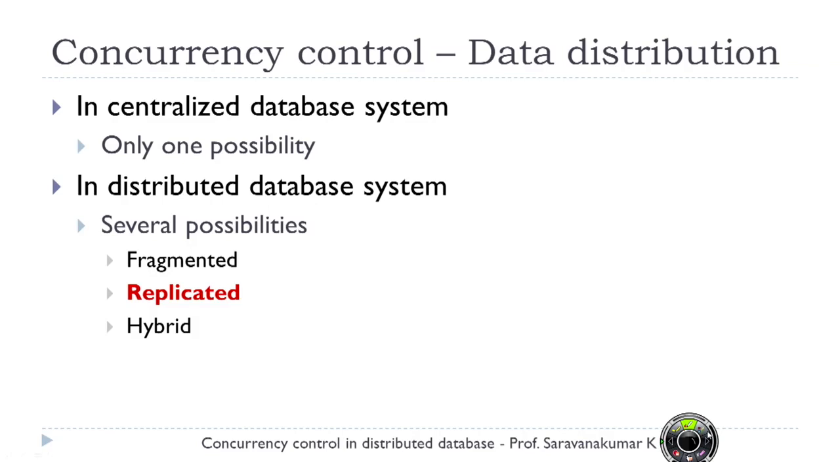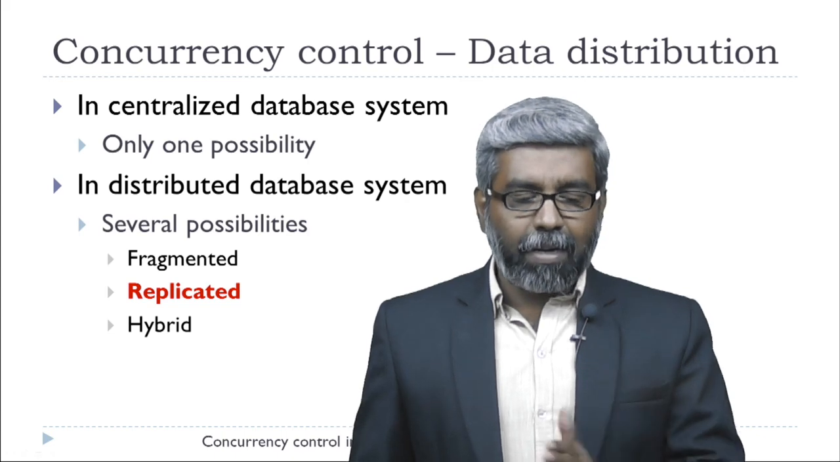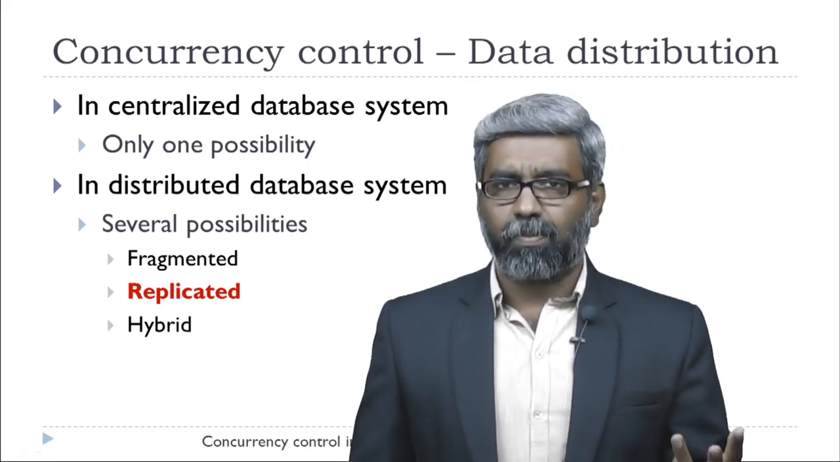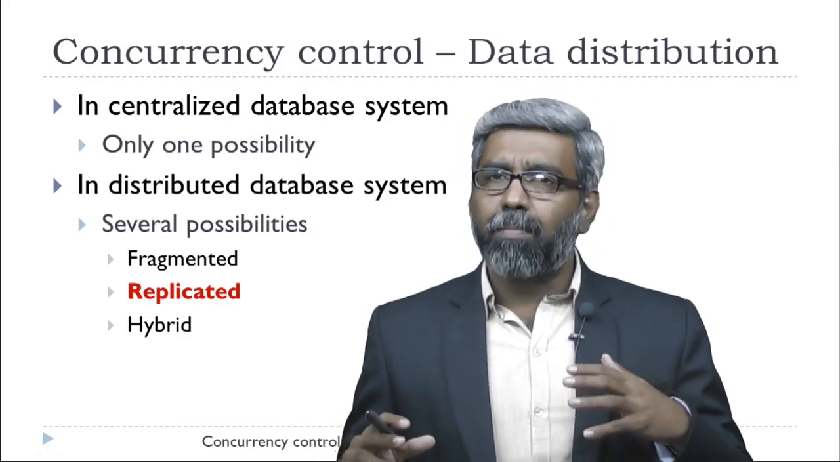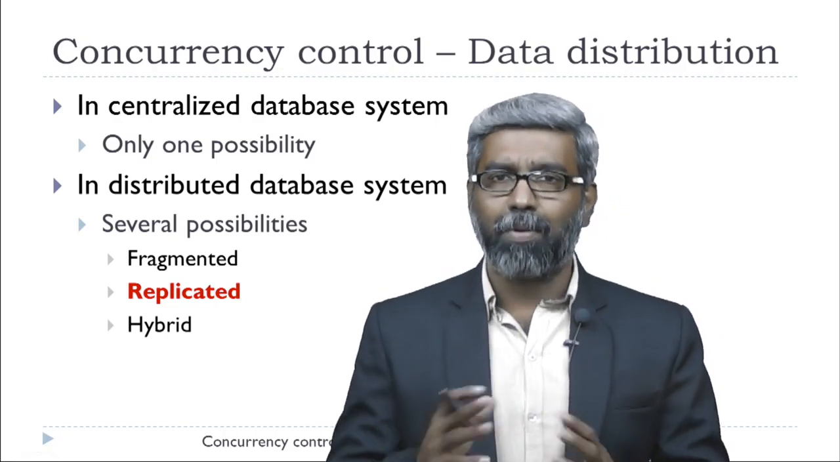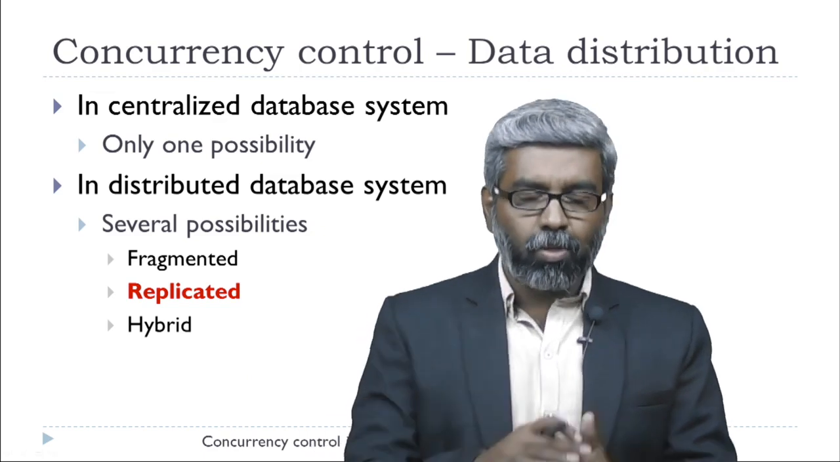Concurrency control depends on how the data are distributed, in a centralized database system or in a distributed database system, and this plays a major role. In a centralized database system, there is only one possibility, that is the table, for example, is stored in only one site. It's not stored in all the sites. But in a distributed database system, there are several possibilities. Your table may be fragmented, or replicated, or a hybrid of these. That is, a table is fragmented, then some of these fragments may be replicated. So this is a complication here.